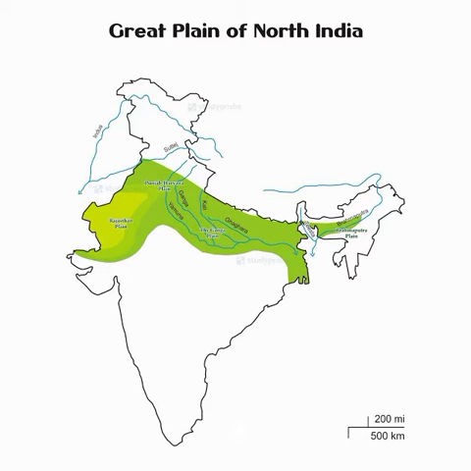The northern plains lie towards the south of the Himalayas. They stretch from Punjab to Assam. They cover the states of Punjab, Haryana, Uttar Pradesh, Bihar, West Bengal, and Assam, and the Union Territories of Delhi and Chandigarh.